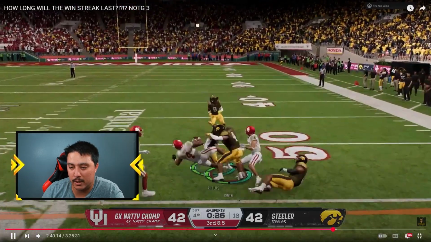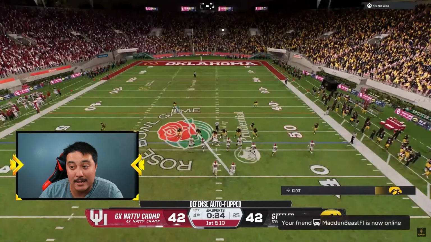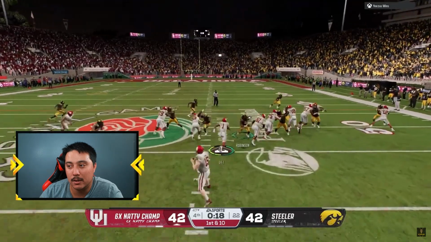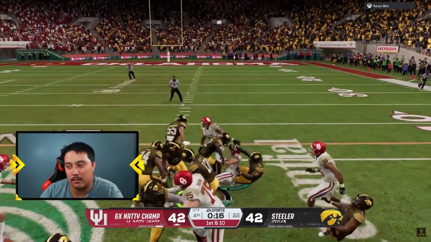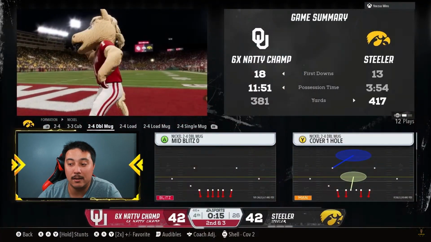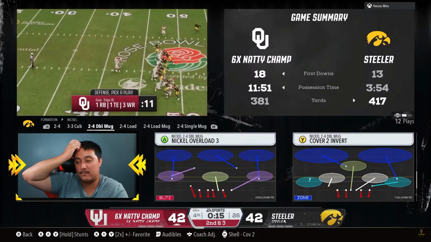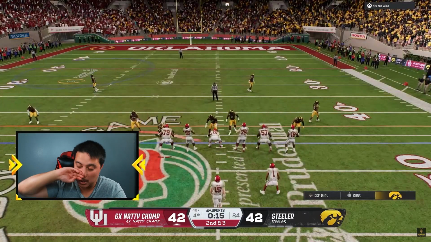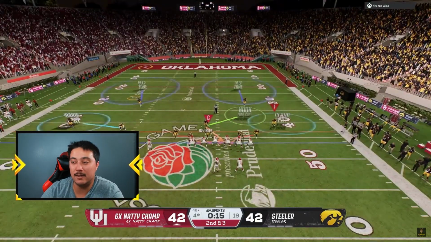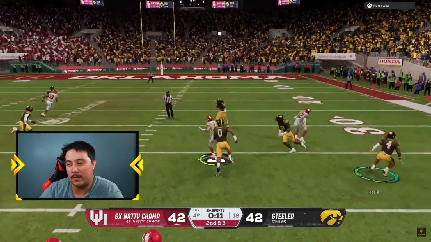He throws the bubble screen to Jeremiah Smith, and he picks up the 1st down. Did he use a timeout? He did not use his timeout. I don't know about that one, Chief. I really don't. He's trying to break a long one here. Stiff arm. And there he uses his final timeout. 15 seconds left to go in the game. He's at the 46-yard line. Once again, kickers are not great in College Football right now. So he's probably going to have to get to about the 34, 33-yard line to be in comfortable field goal range, because the way the kick meter is and how fast it is, those are easily missable kicks from that range. Right there.